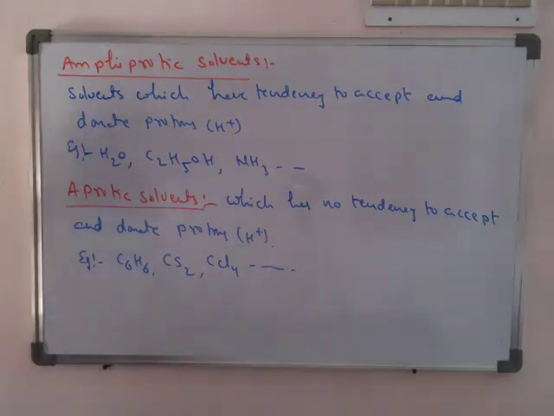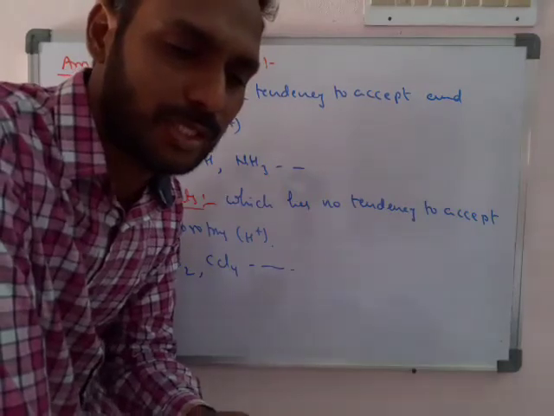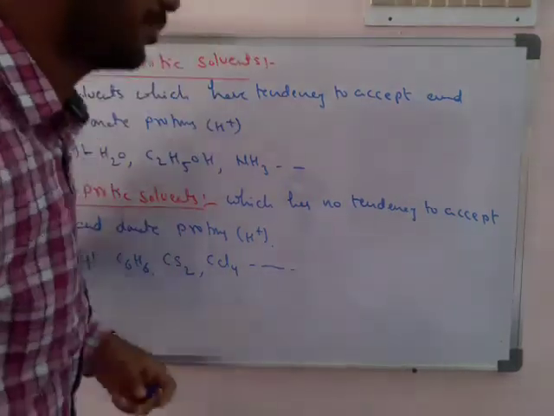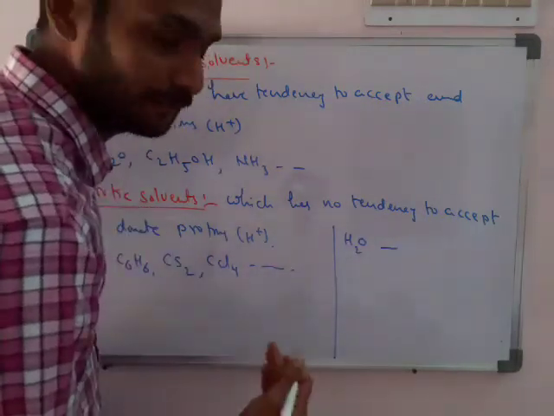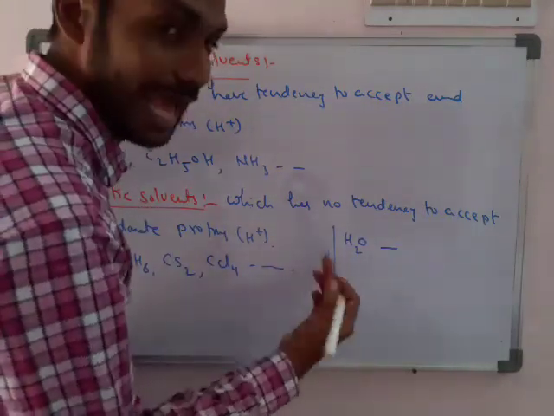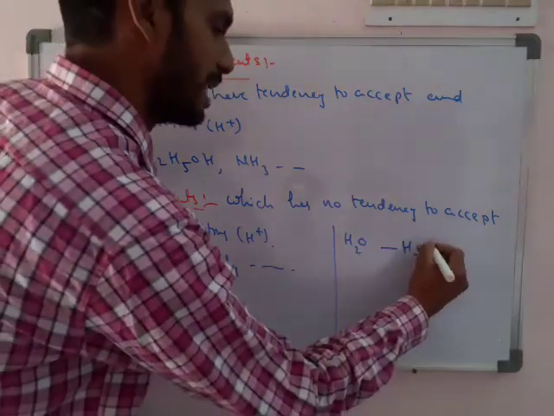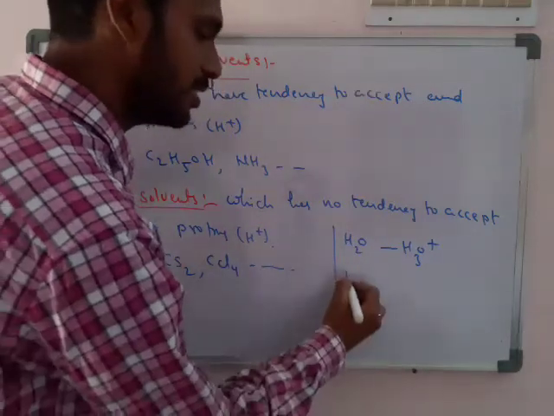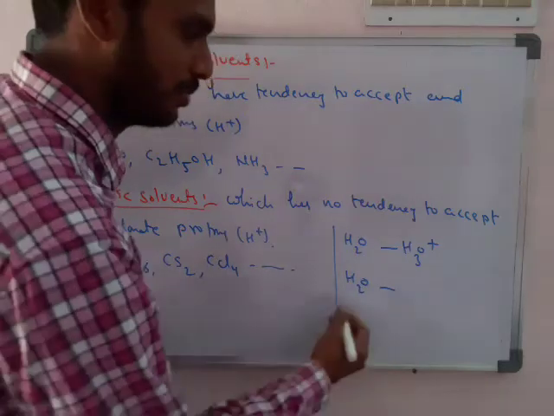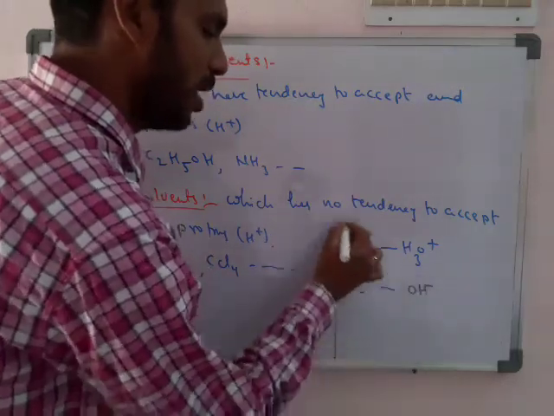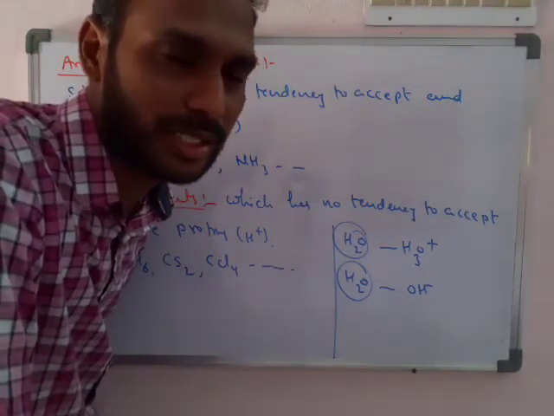Okay. Next, here is one more important thing in the Bronsted-Lowry theory. For example, if you see H2O, what is the conjugate acid for it? Acid means you have to add H plus. The conjugate acid for it is H3O plus. Same for H2O, what is the conjugate base? Conjugate base means losing H plus. It becomes OH minus. Means H2O is ready to accept the H plus and ready to donate the H plus.